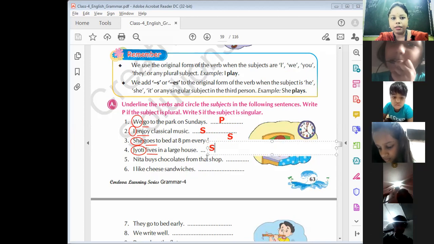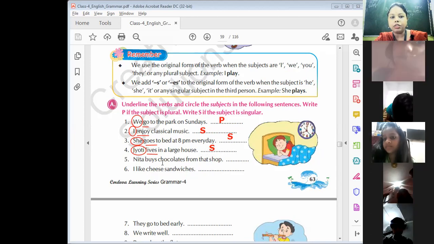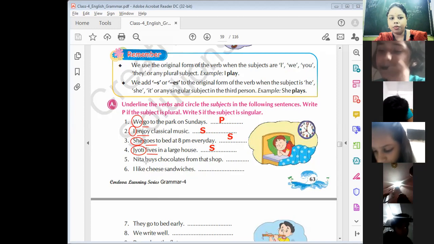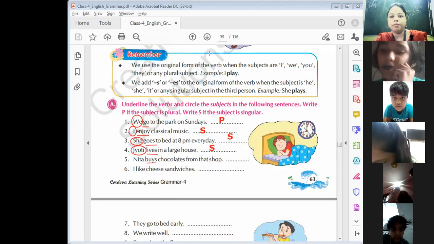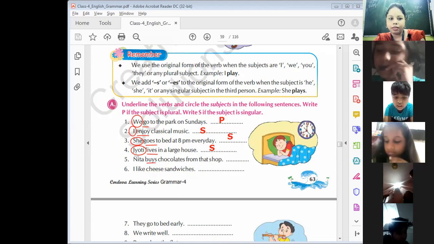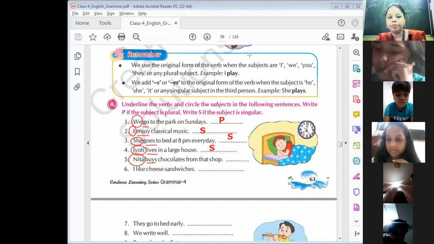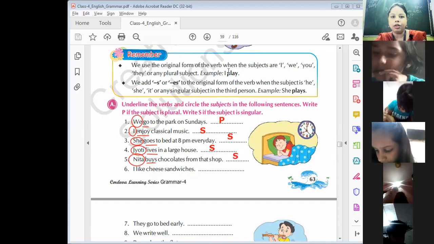Ma'am, singular. Yes. Nita buys chocolates from the shop. Ma'am, buys is the verb and Nita is the subject. Singular or plural? Ma'am, singular. Right, singular.